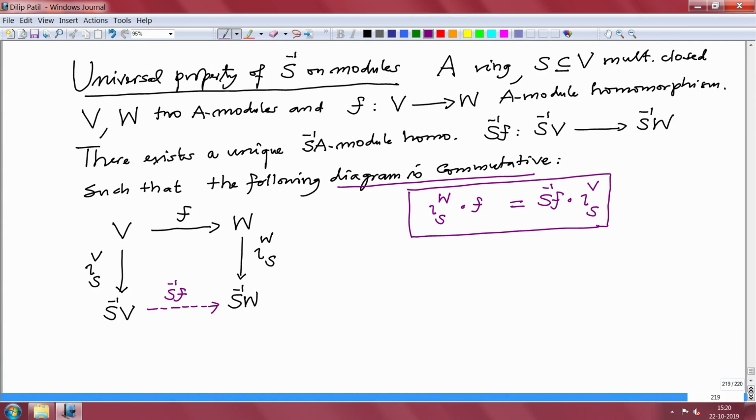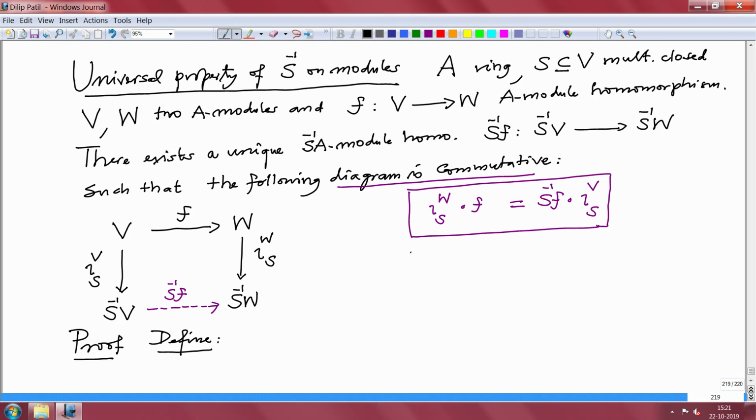Now, most of the things are merely checking once you write the definition of S inverse F. So, let me just begin the proof. I want to define this, and I want this diagram to be commutative.